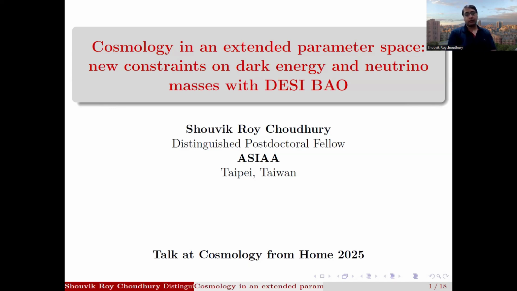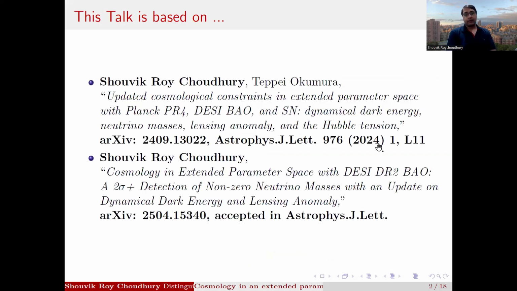And I'll talk about cosmology in an extended parameter space: new constraints on dark energy and neutrino masses with DESI baryon acoustic oscillations data. My talk is based on these two papers. The first one was published in the Astrophysical Journal Letters, and the second one has been accepted in the same. The first one uses DESI DR1 BAO data, whereas the second one uses the DR2.